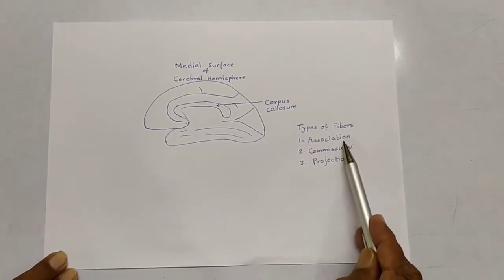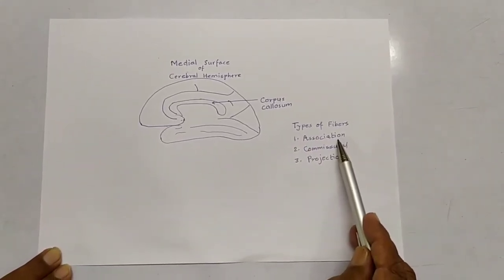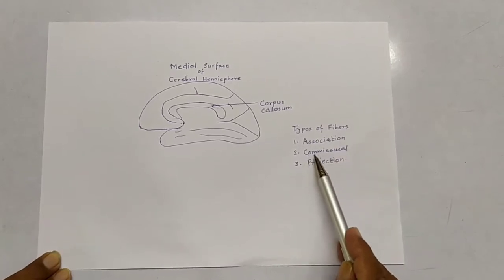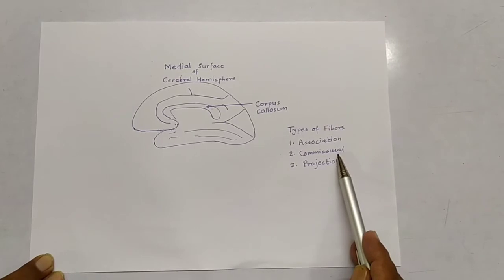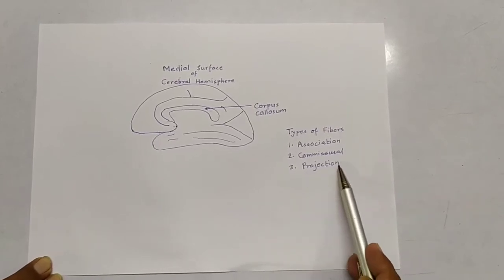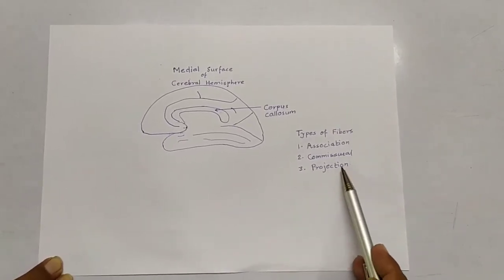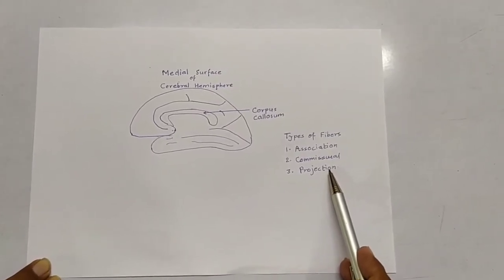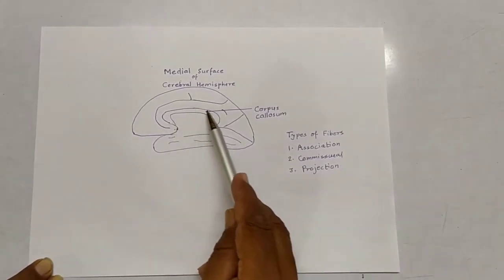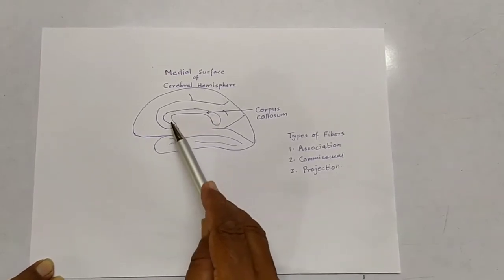Association fibers are limited to one cerebral hemisphere, while commissural fibers connect the two cerebral hemispheres, while projection fibers connect the cerebral cortex with lower centers in the central nervous system. The corpus callosum is the largest commissural bundle.